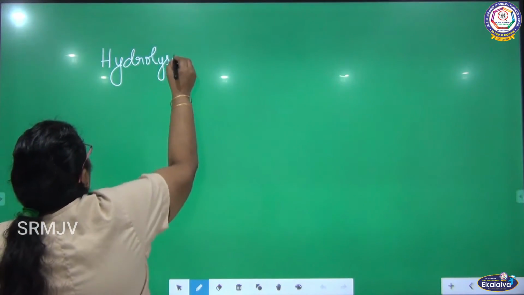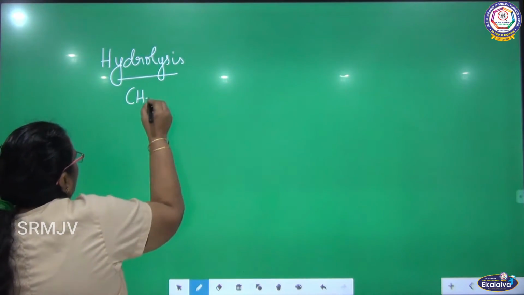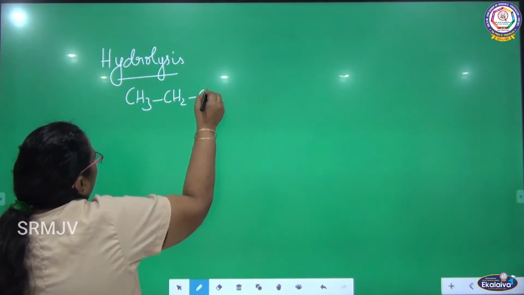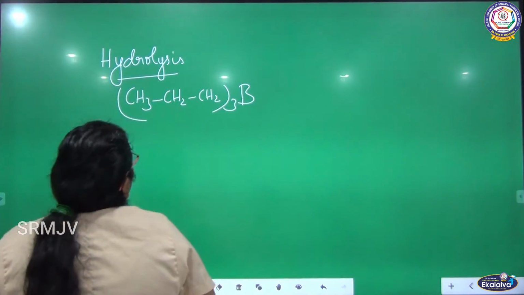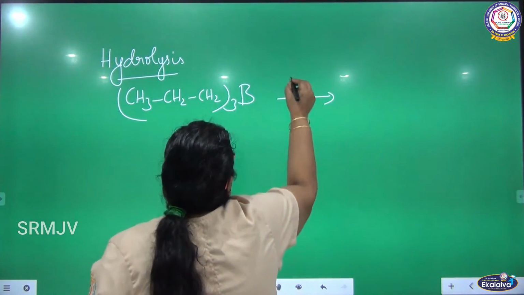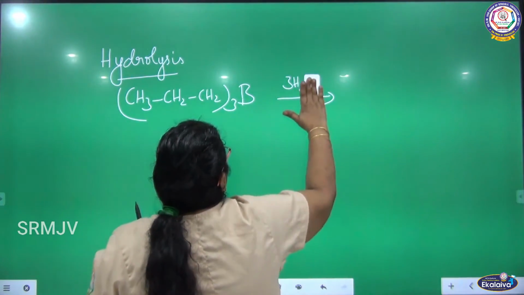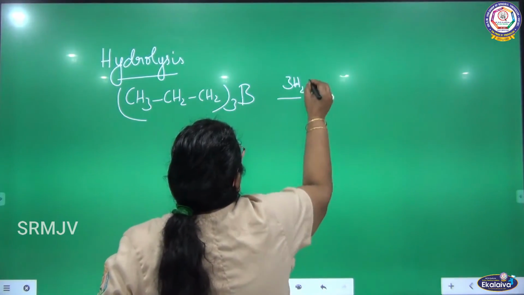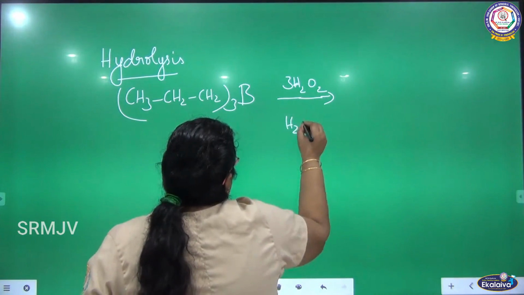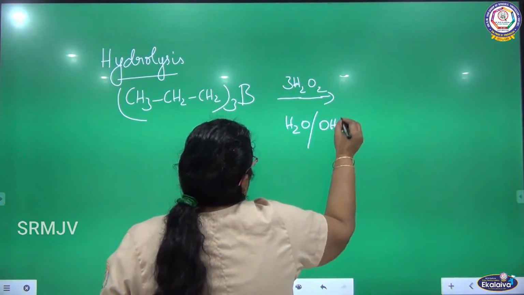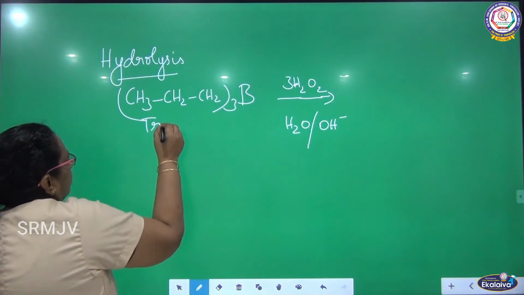This trialkyl borane, (CH3CH2CH2)3B, undergoes hydrolysis with hydrogen peroxide in the presence of aqueous sodium hydroxide.